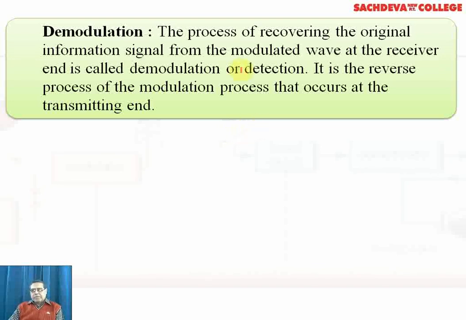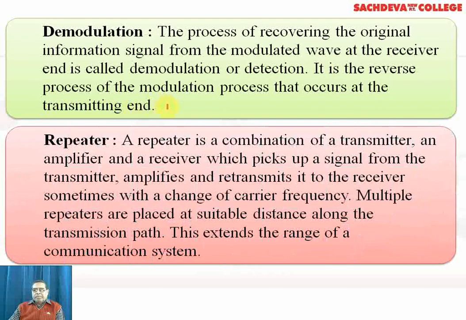Now, the process of recovering the original information signal from the modulated wave at the receiver end is called demodulation or detection. It is the reverse process of the modulation process that occurs at the transmitting end.